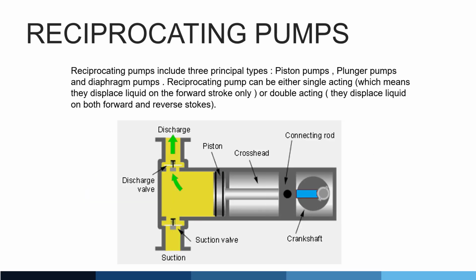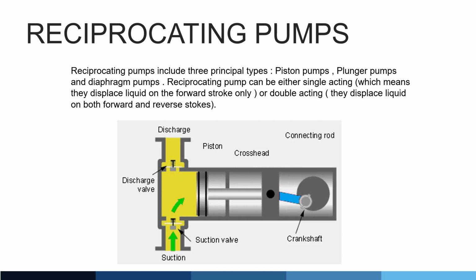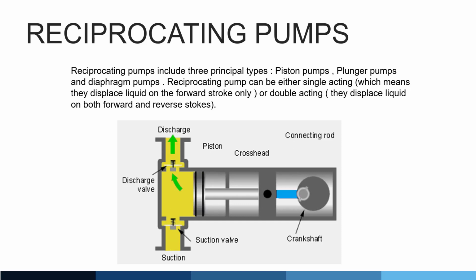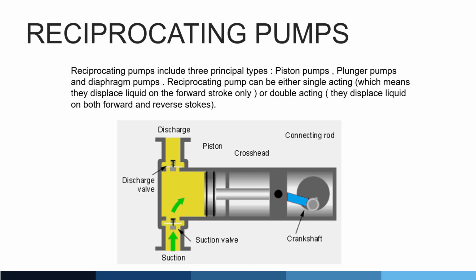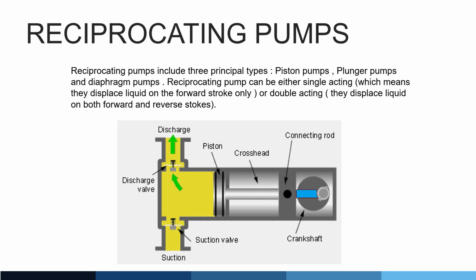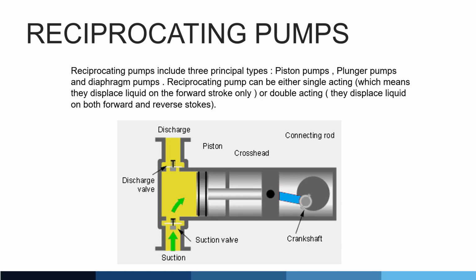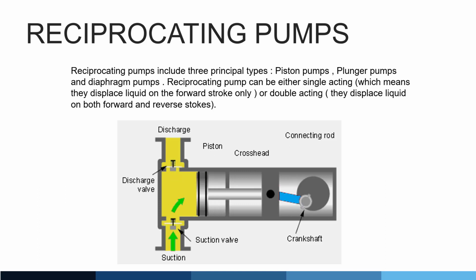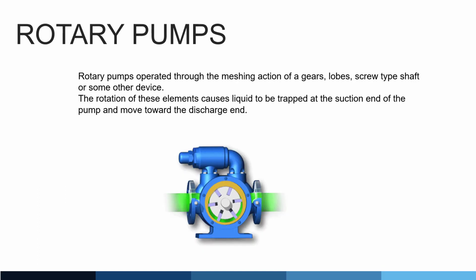Reciprocating pumps. Reciprocating pumps include three principal types: piston pumps, plunger pumps, and diaphragm pumps. Reciprocating pumps can be either single acting or double acting. What do we mean by single acting? Single acting means they displace liquid on the forward stroke only, whereas double acting means they displace liquid on both forward and reverse strokes.